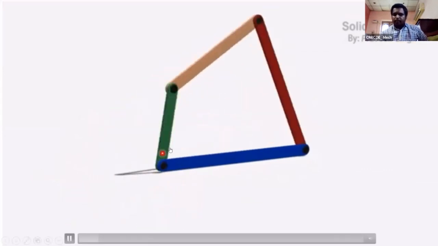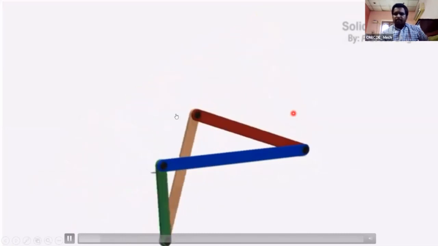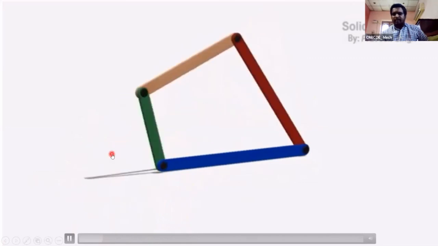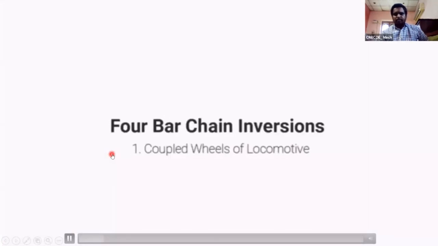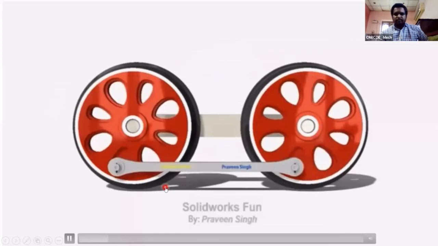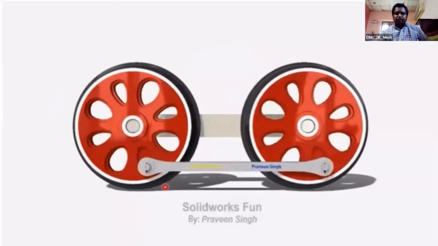Here the rotating part is called crank. The oscillating part is called lever. This is called coupler. Red is lever, green is crank. This is the 4-bar mechanism, coupled locomotive wheels. Here this is the connecting rod, and these two are the cranks. This is double crank mechanism.